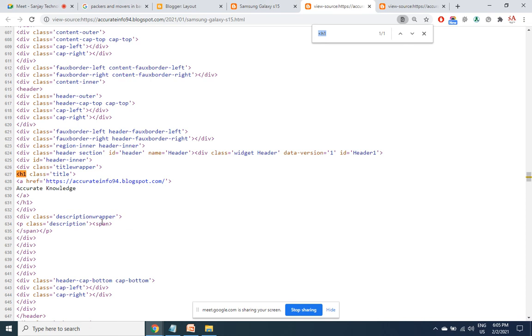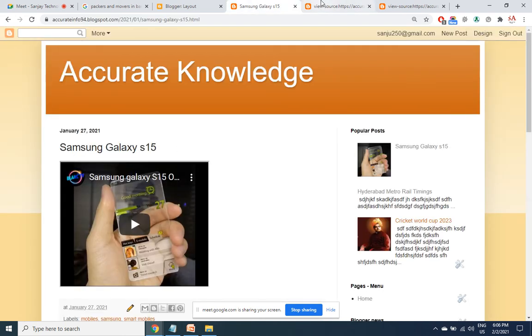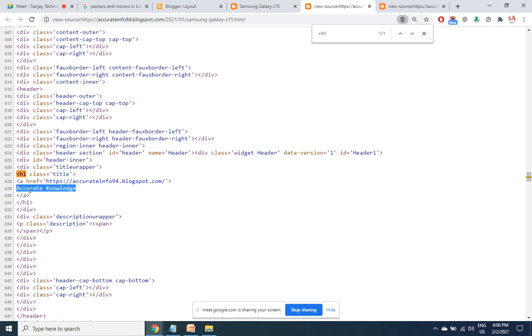But for the internal page, I am not able to capture the keyword in the H1. When the search engines read this page, which is actually on Samsung Galaxy S15, the search engine will believe that it is on accurate knowledge. So you are not able to focus on the keyword. That's the reason why you need to make some changes here.